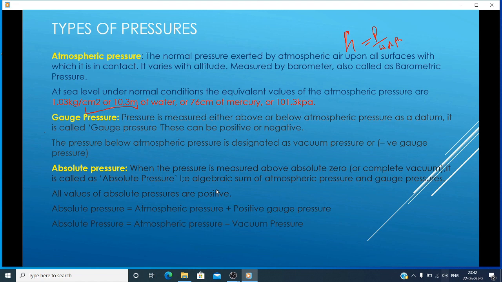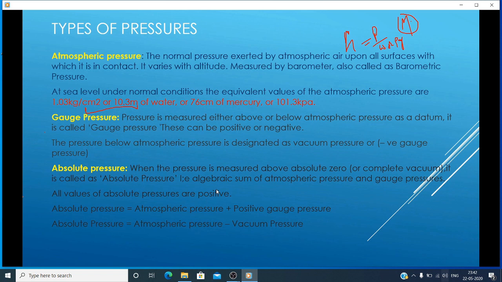76 centimeters of mercury pressure will be equal to 10.3 meters of water, that is 1.03 kg per centimeter square, atmospheric air pressure, that is 101.3 kilopascals. So here I mentioned H equal to P by W, that is pressure by unit weight, or rho g, units are meters.